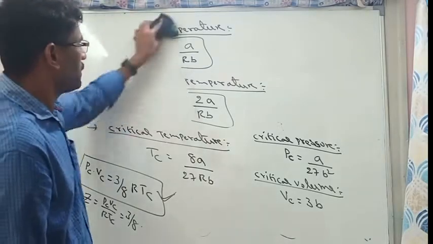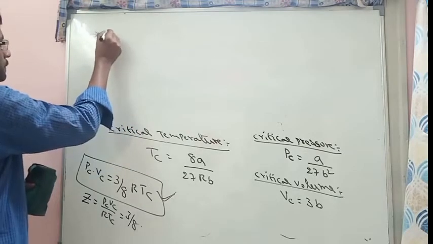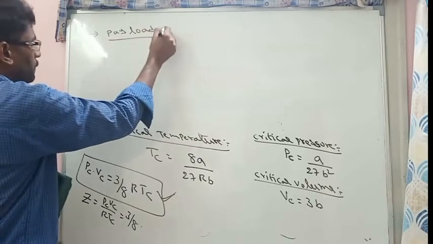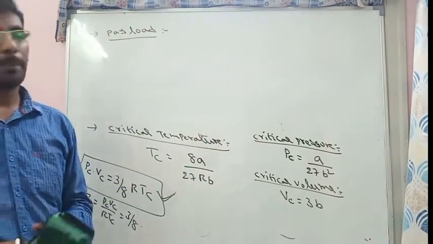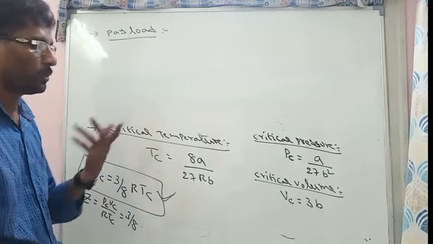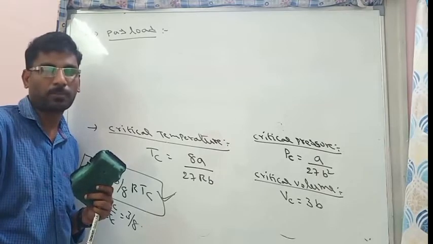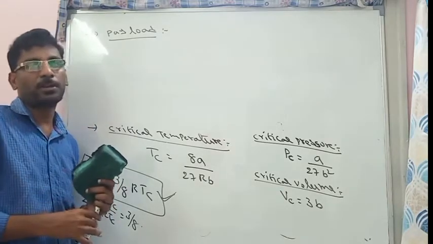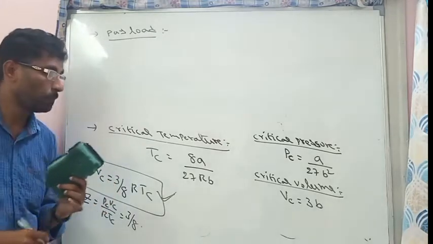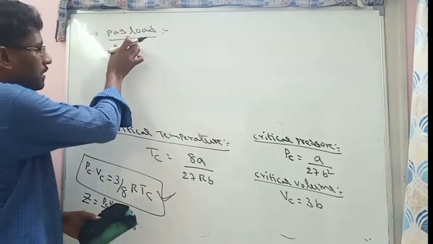Some definitions and some formulas we'll see. One important formula is payload. What is payload? Payload is the lifting capacity of a balloon. Mostly balloons are filled with gases of low molecular mass, because compared with the density of air, the balloon gas must have low density, then only it can lift. So the lifting capacity of a balloon is called payload.